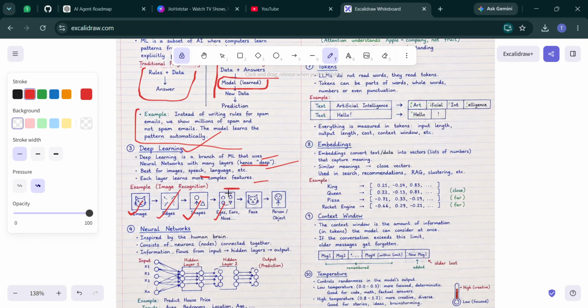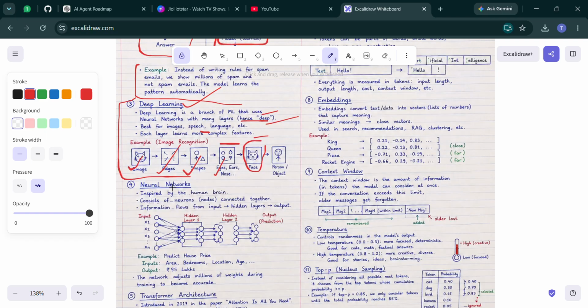So deep learning can combine all these features to create the face of the cat. Each layer learns something more complicated than the previous one. That's why we call it deep learning. It performs well in computer vision, speech recognition, and language models like ChatGPT. So you understand what deep learning is and why we use it.